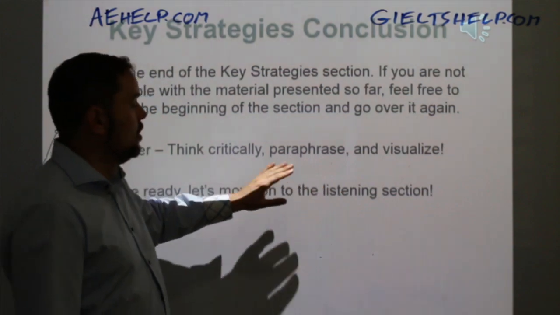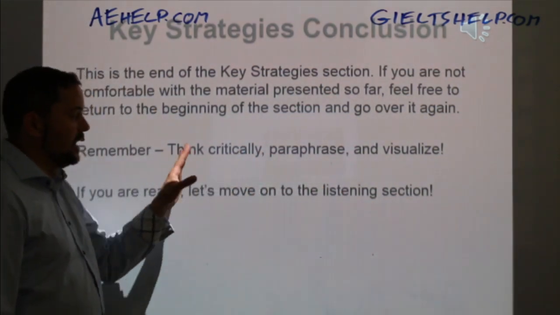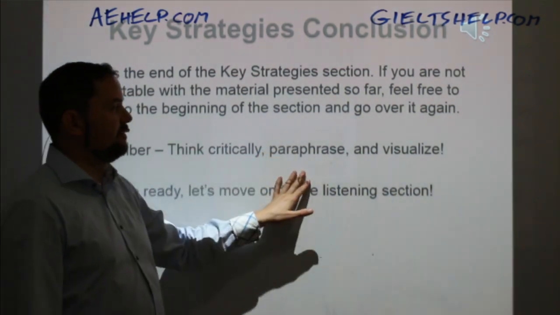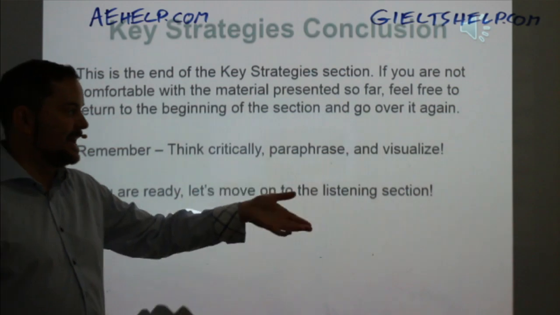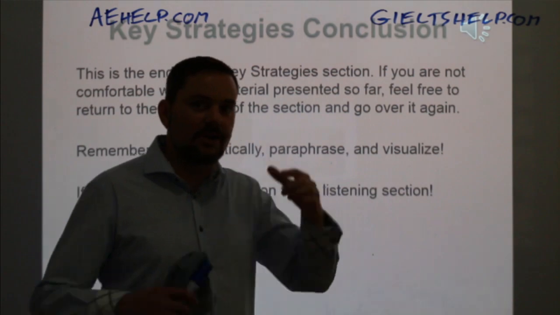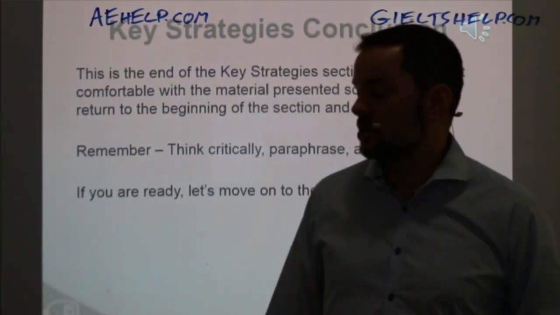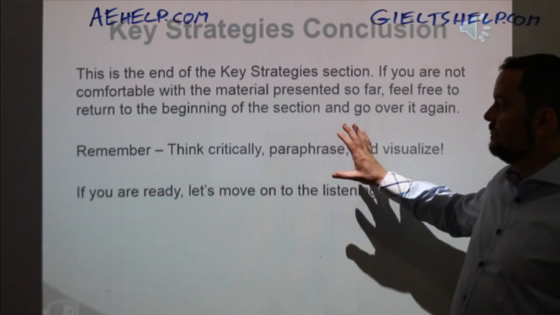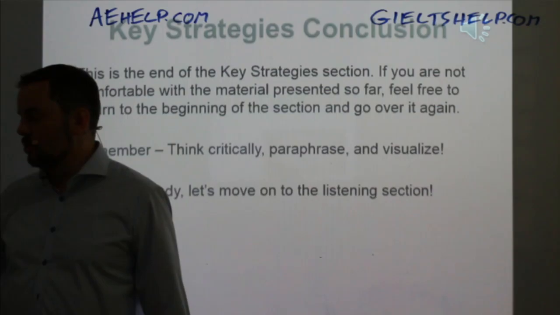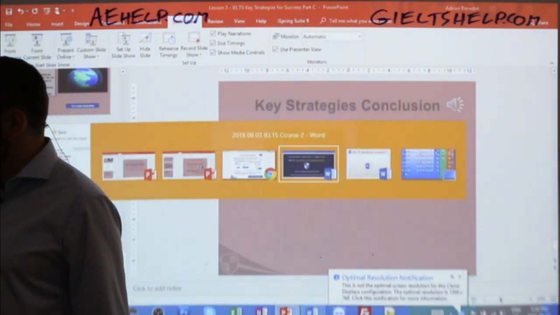So when you reach that point where you can say, hey, okay, I get it. I know what I'm doing. I know what I need to do for critical thinking. I get what paraphrasing is, the different ways of doing it. And yes, now I'm picturing the information that I'm reading and listening, and it's not just going in one ear and coming out the other, because that just doesn't work. And then once you feel comfortable with these, then get into the course. The course will use these 3 strategies throughout in detail, and it will help you to master these 3 strategies.